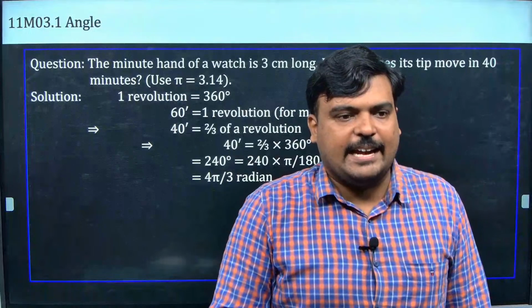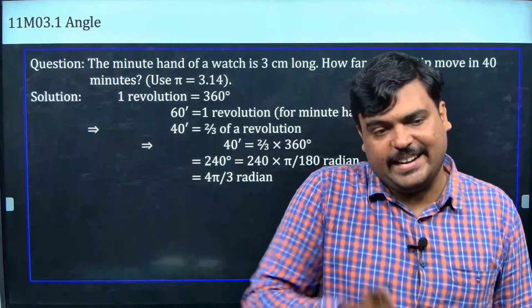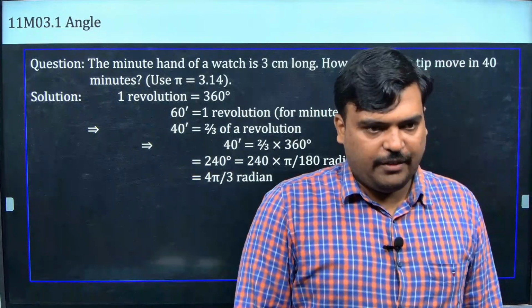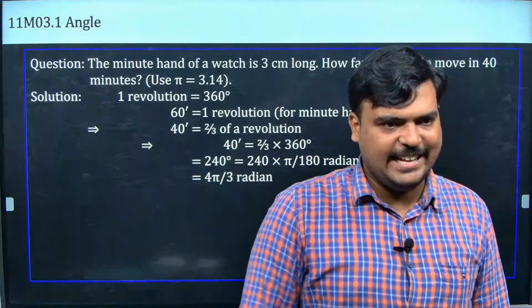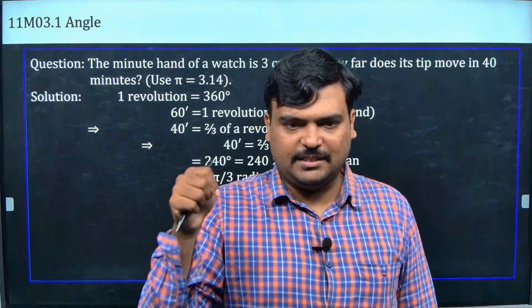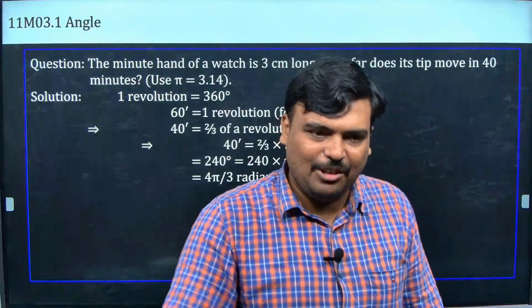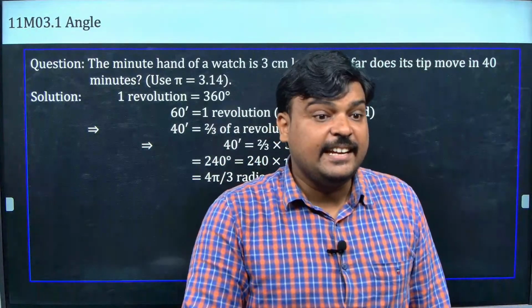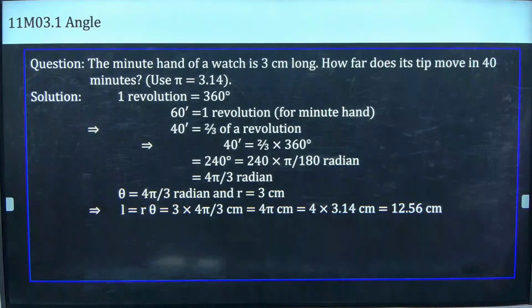Now I ask you, the clock starts at 12 o'clock and it has come to 3 o'clock, then what is the angle made? 12 to 3 is how many hours? It is 90 degree, because 3 hours, find how many minutes, into 6. That's all. Find how many hours, multiply into 60, then into 6, and you get the answer. It is in degree. You know how to convert degree to radian, I hope. Just multiply by pi by 180.